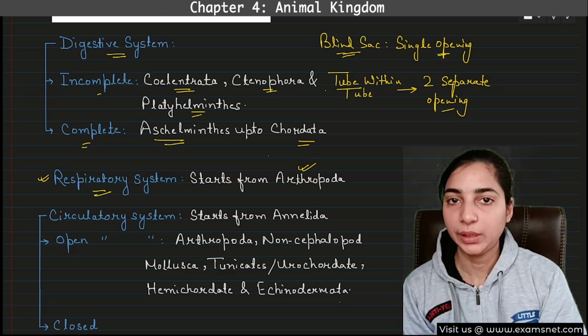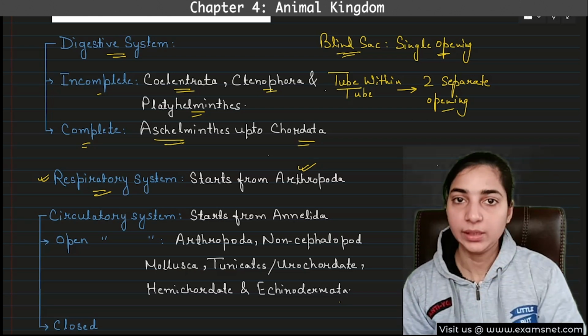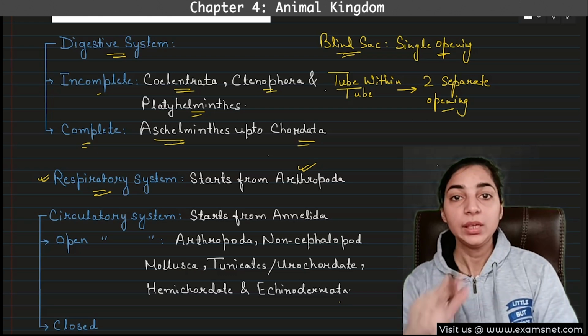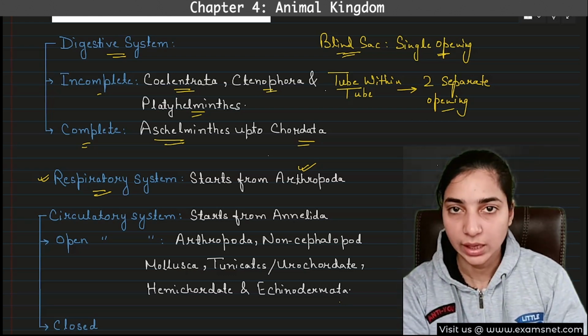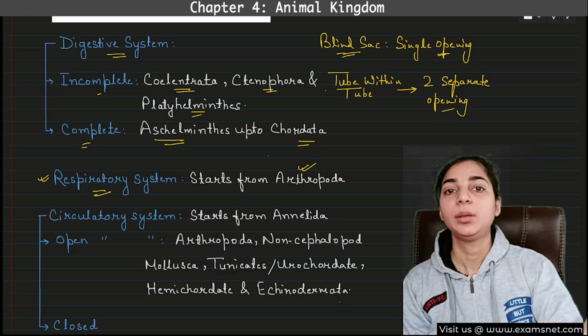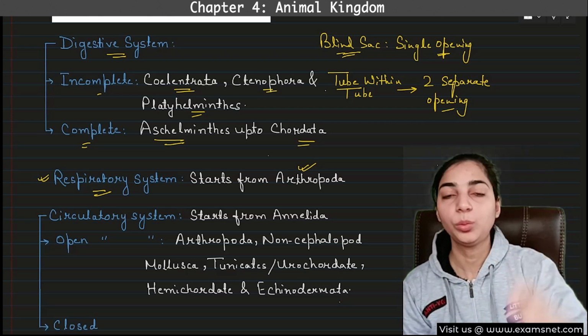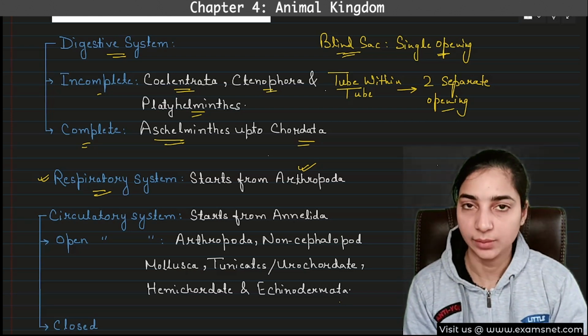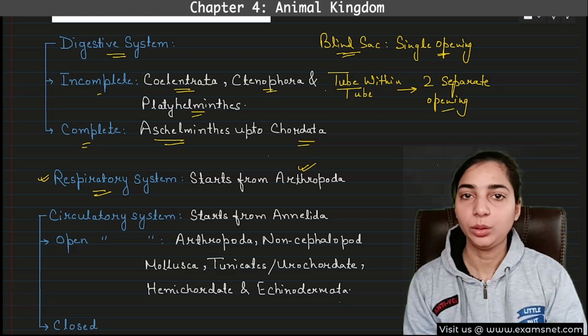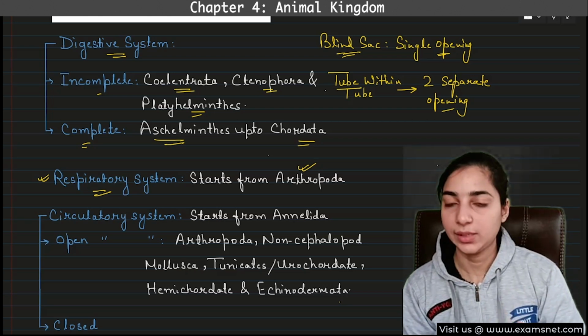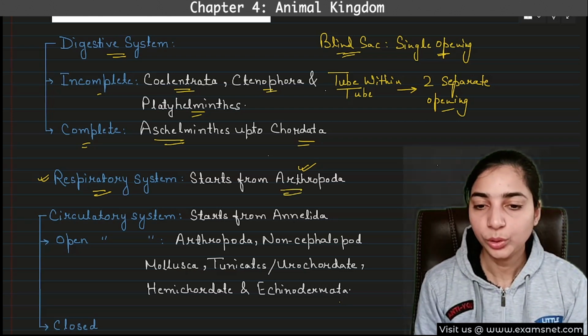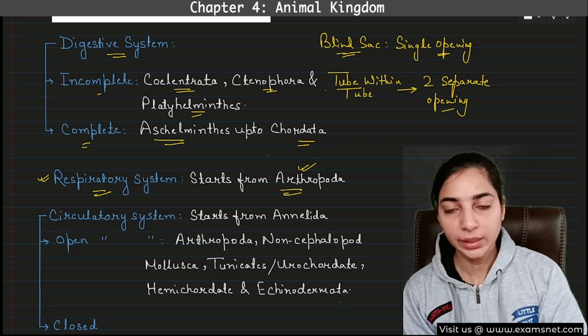You have to remember this particular sequence. So in this sequence, when you come to the Arthropoda, then the respiratory system will start. All the phyla that were present before the Arthropoda will not have the respiratory system. They will have another method of respiration, but not a respiratory system. Arthropoda onwards, respiratory system will be present.